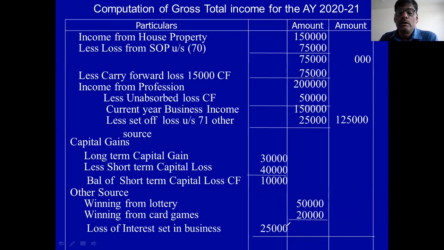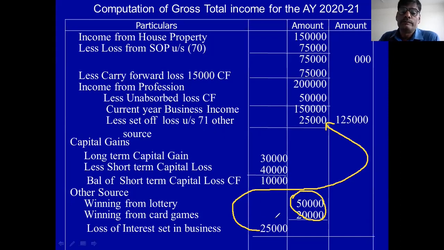This 25,000 loss of interest cannot be adjusted in the casual income. It is not possible to adjust in this 70,000. Remember this. So I adjusted this 25,000 in the other head, under section 71. 25,000 adjusted in business income because there is no other head. Only business income is there. In the business income, adjusted 25,000.